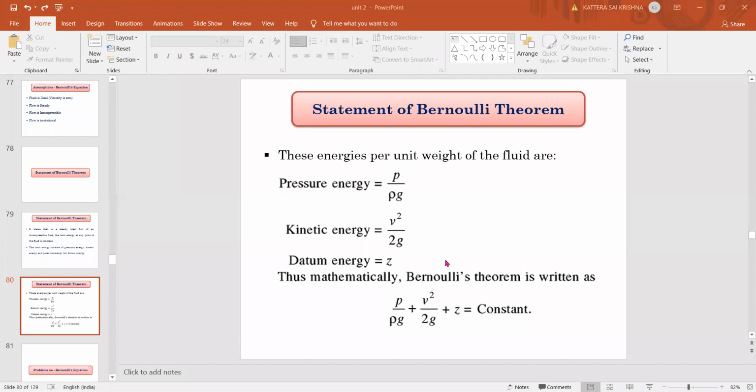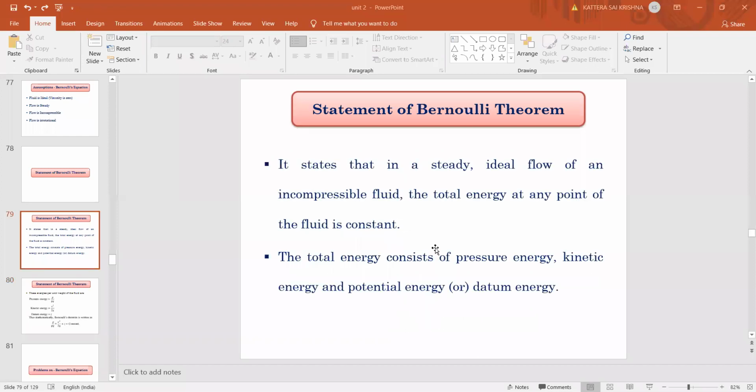Thus mathematically Bernoulli's theorem is written as P by rho g plus V square by 2g plus Z is equal to constant. Okay, so at any point in a flowing fluid, the total energy should be constant. The total energy is these three energies, and the summation of these three energies should be equal to constant.